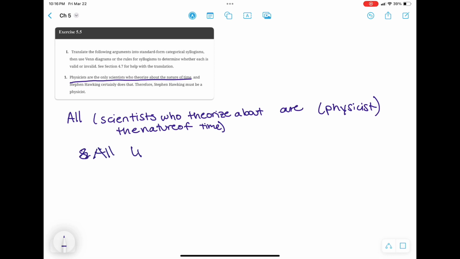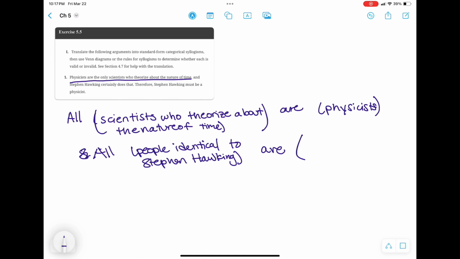In this next part, we have Stephen Hawking does that, i.e., Stephen Hawking theorizes about the nature of time. And remember that we need to have it in standard form, so we say all people identical to Stephen Hawking rather than just saying Stephen Hawking. And this is a concept from 4.7 you can look back on. And all people identical to Stephen Hawking are scientists who theorize about the nature of time. So this is just consistent with the term used in premise 1 and to show the structure of this argument.